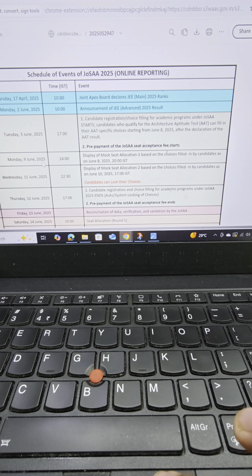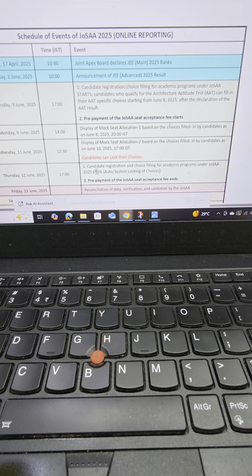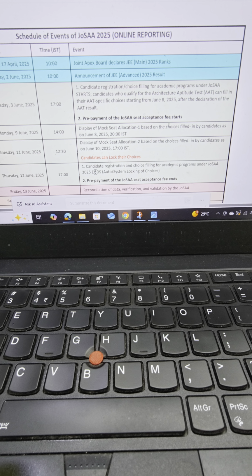On Wednesday 11 June, they will again do the second mock seat allocation. You see here. Again, until now things are changeable. After mock seat allocation, things can change. You don't have to lock your choices. After this is done, on June 12 at 5 p.m., if you haven't locked your choices, then whatever choices you have filled by this time will get auto locked.